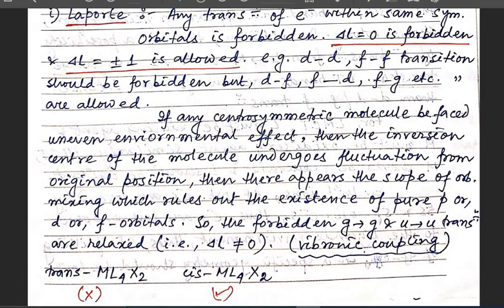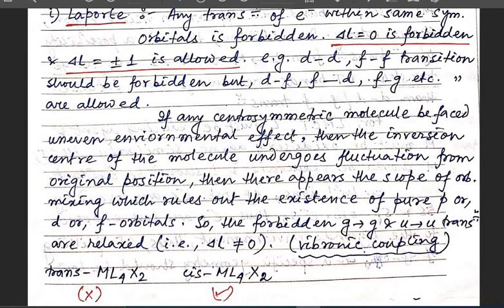I am again explaining this fact. Suppose I have a centrosymmetric molecule, say an octahedral structure, MX6, where M is the central metal and X is the six ligands surrounding the central metal atom in an octahedral geometry.